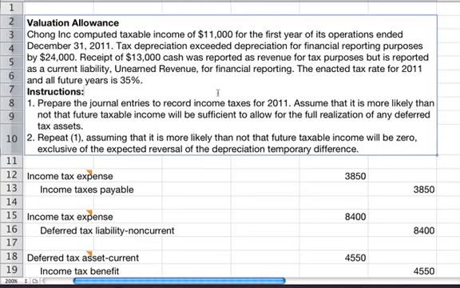Receipt of $13,000 in cash was reported as revenue for tax purposes, but is reported as a current liability as unearned revenue for financial reporting. The enacted tax rate for 2011 and all future years is 35%. So we're going to prepare the journal entries to record income taxes for 2011 and assume it is more likely than not that the future taxable income will be sufficient to allow for the full realization of any deferred tax assets.